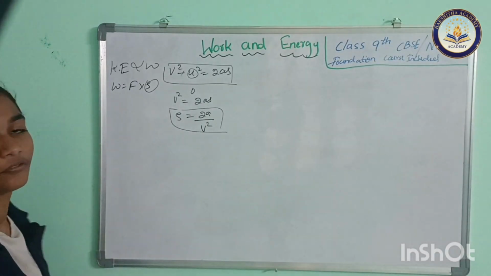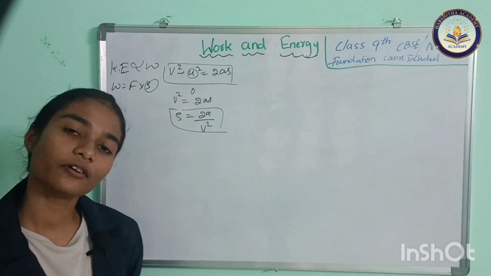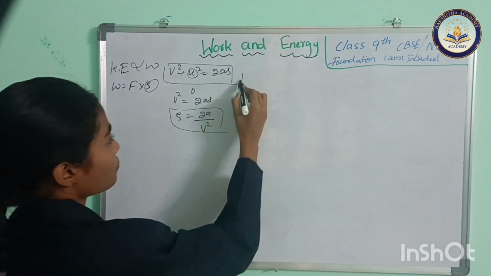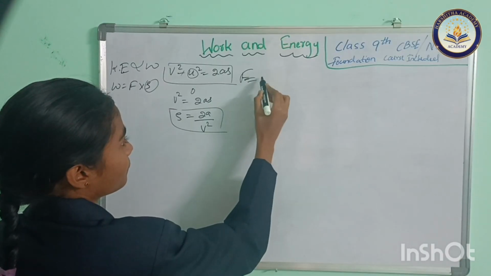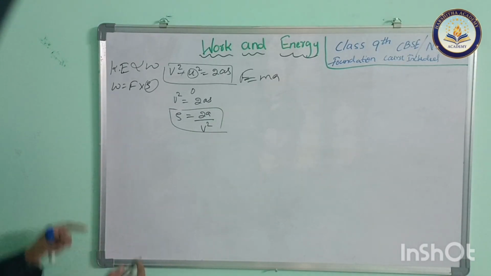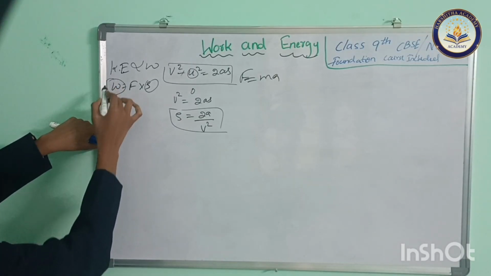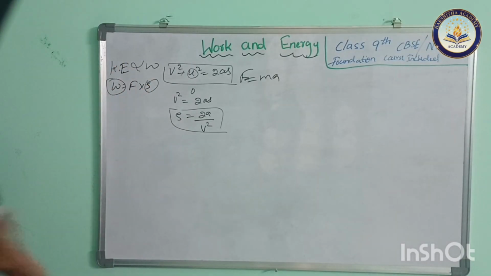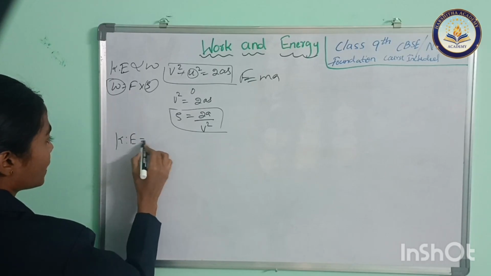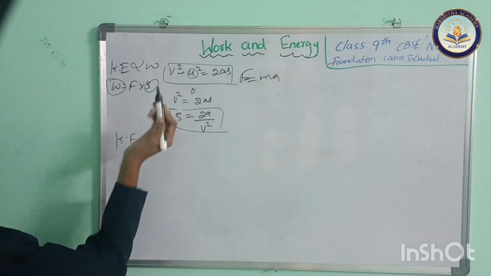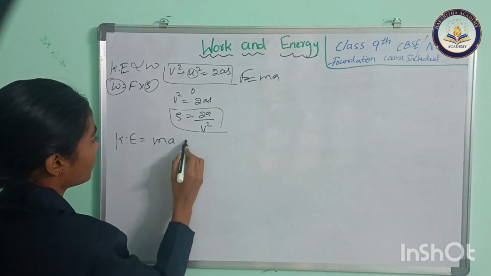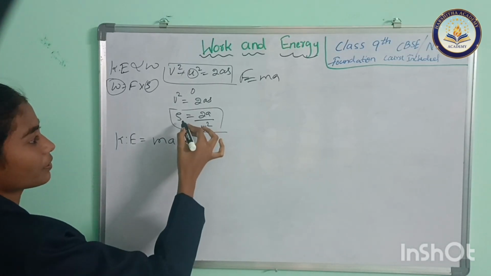Now force. What do we know about force? Force equals mass into acceleration, so force equals ma. Let's put it there. Taking work as kinetic energy, kinetic energy equals force into displacement, so ma into displacement.